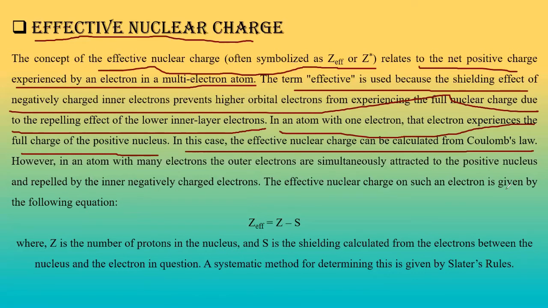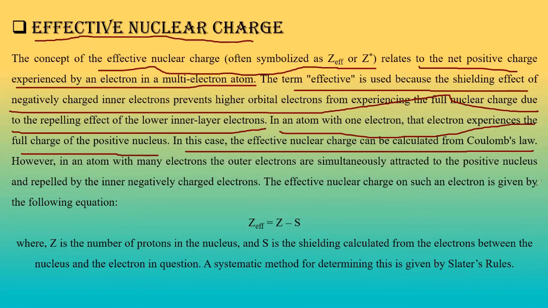So let us do Coulomb's law later on. Just try to understand first what effective nuclear charge is. This is quite important for us to know. It's very simple. All the protons are present in the nucleus, so whatever charge is faced from the nucleus is actually the combined effect of all the protons inside the nucleus. As they act combinedly, it is called effective nuclear charge, number one. Number two, as the shielding effect is considered, it is called effective nuclear charge.